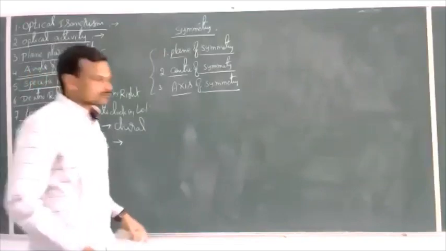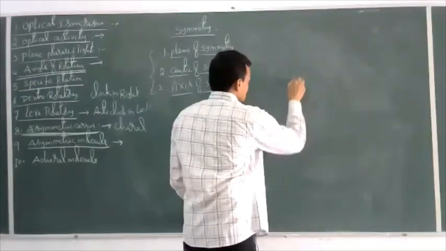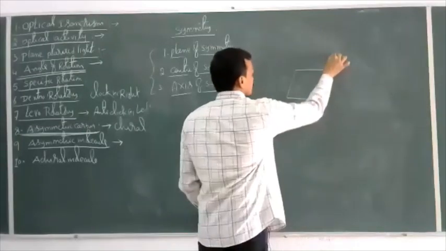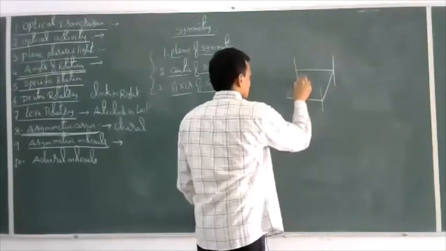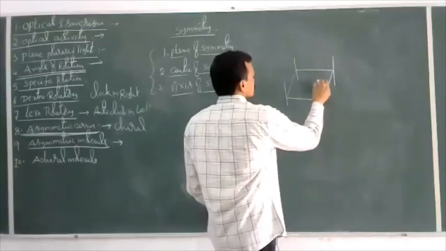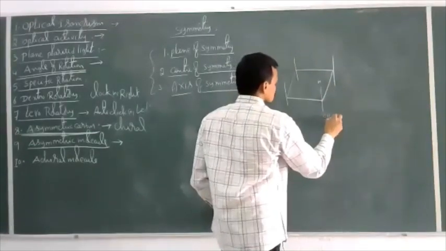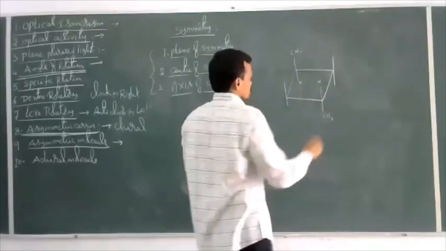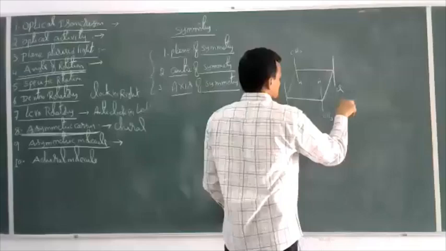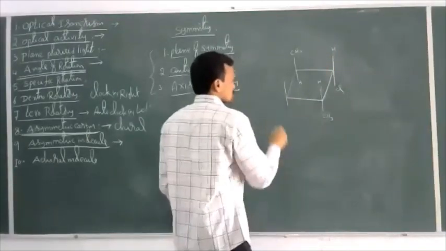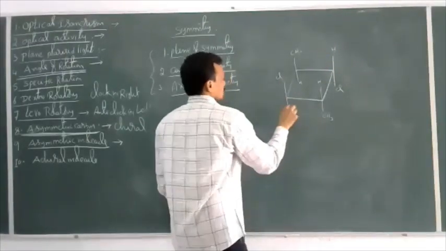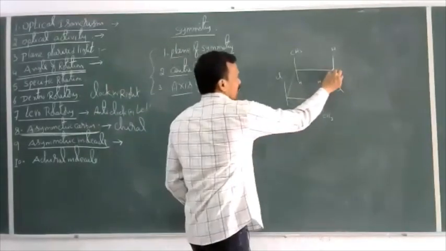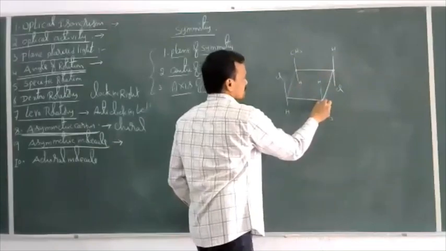Center of symmetry. Now let us take an example here. H, CH3, CH3, H, Cl, H, Cl, H. Now if you observe here, all these four carbons are asymmetric.